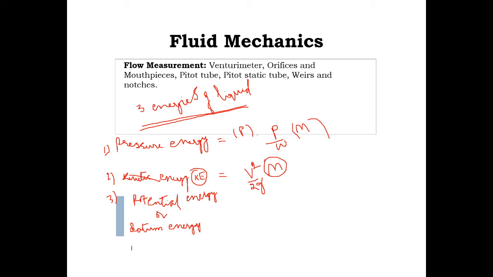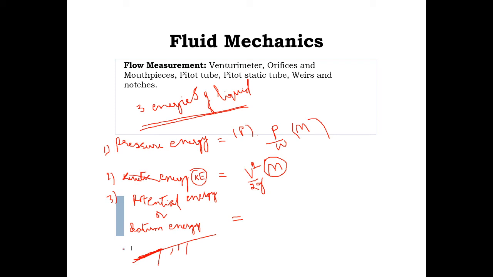Next, potential energy or datum energy. Potential energy is one which is possessed by a particle due to its position, with reference to any arbitrary datum line. This is the datum line, for example. Now I am taking this as the datum line. Here the fluid particle is present on that particular surface, then potential energy will become zero.